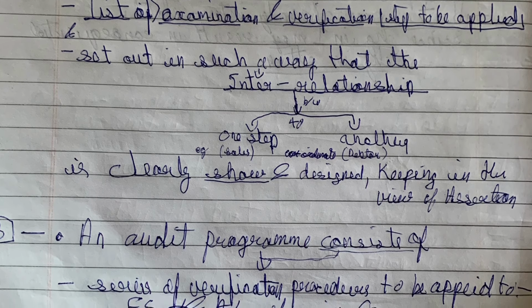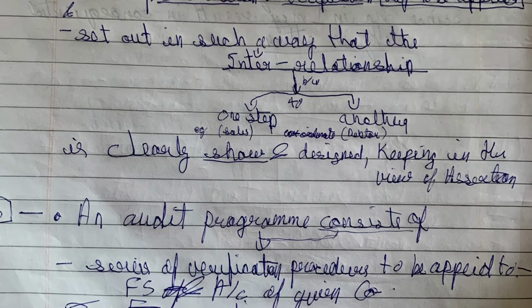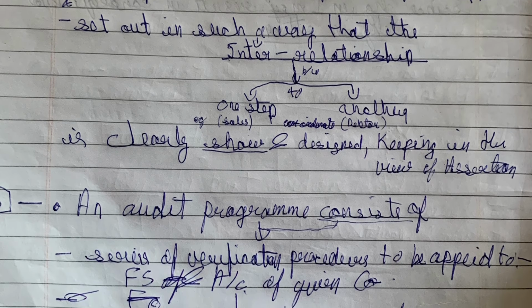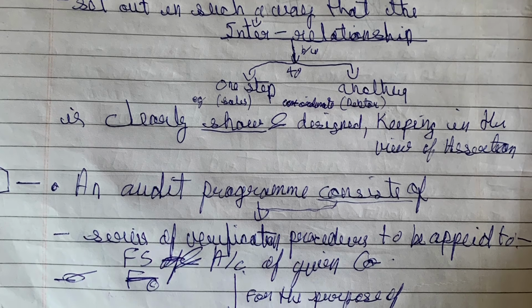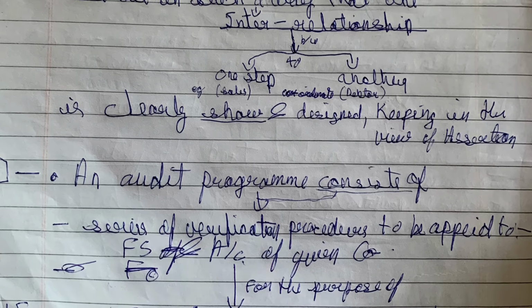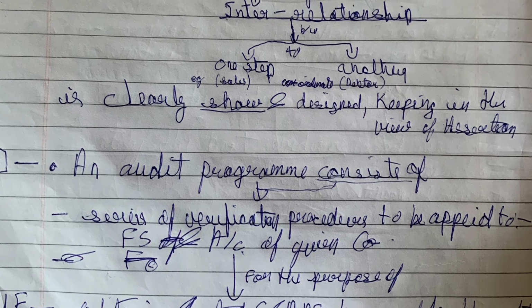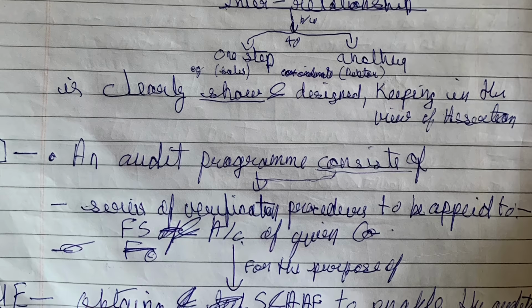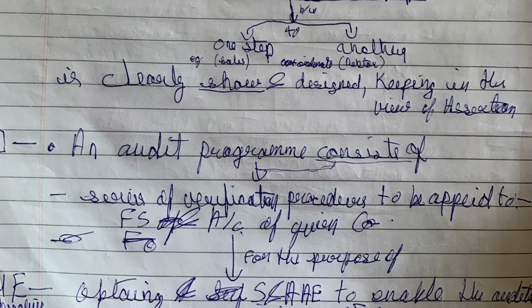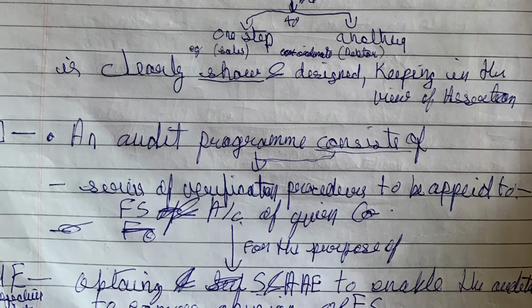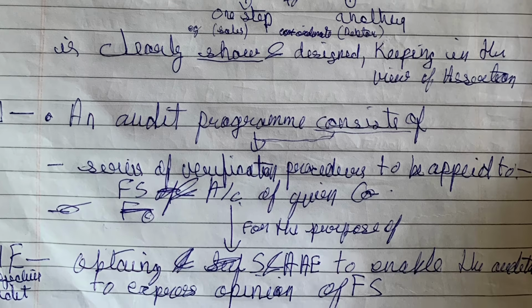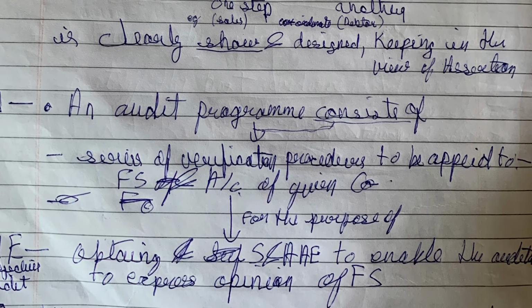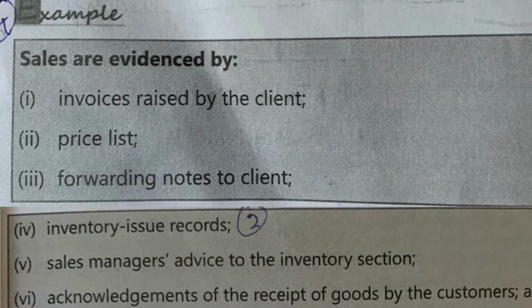So like for checking an item of financial statement or accounts like sales, what all verification procedures should be applied will be given in the audit program. For verifying sales you need to check invoices, forward notes to client, inventory records, take advice from the sales manager about the procedure. All these steps will be mentioned in our audit program.